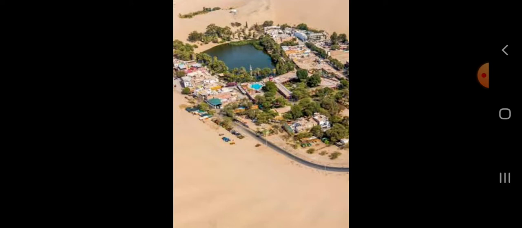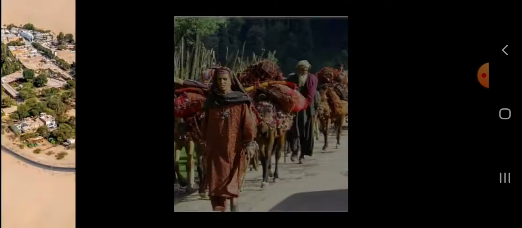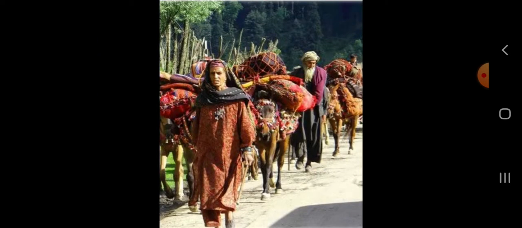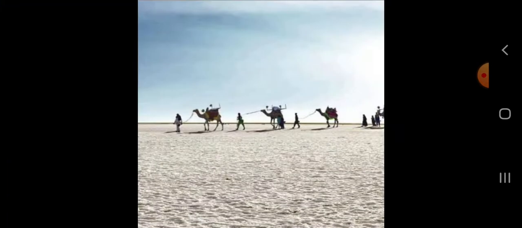Now, the next is, what are banjaras? Clear? People who travel from one place to another in search of food and water for themselves and their animals are called banjaras. Clear? All these terms will be useful for you to learn the lesson properly. Clear?